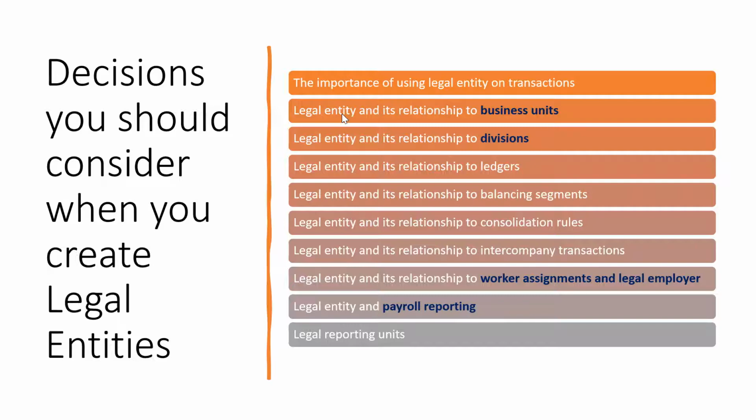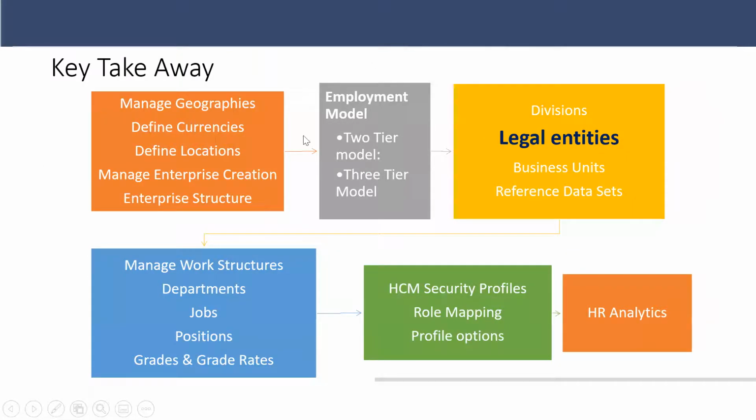Yeah, okay. And if you see, there is one lecture on this employment model, the 2-tier and 3-tier model. We will discuss what we mean by 2-tier model and what we mean by 3-tier model. This is a very important point, because all these first 3 blocks are your decision makers. So when you are defining, you have to ask your customer whether the person can work one assignment or can have multiple assignments. If they say they have multiple assignments, then the employment model will be 3-tier instead of 2-tier.